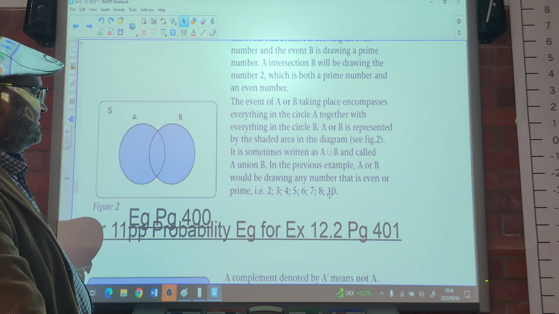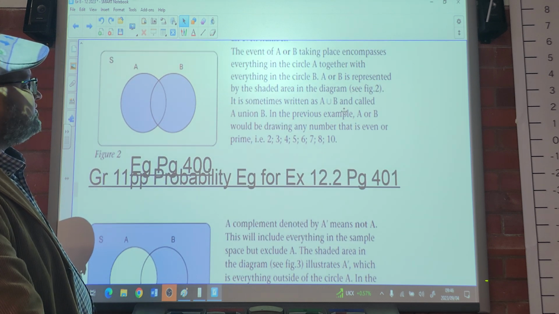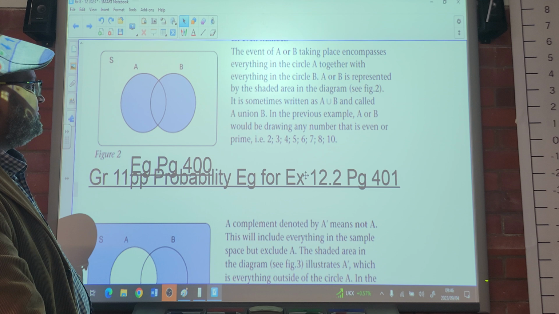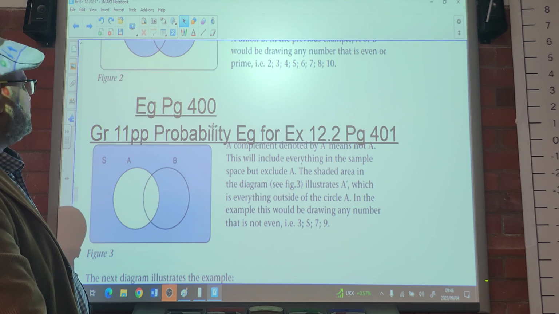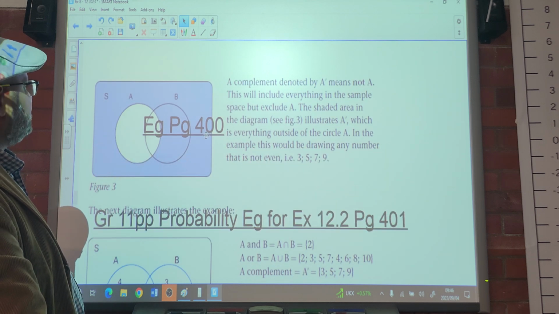I.e., you got this here. Okay. Just check something with me. Any number that is even or prime. Okay. Let's look at figure 3.